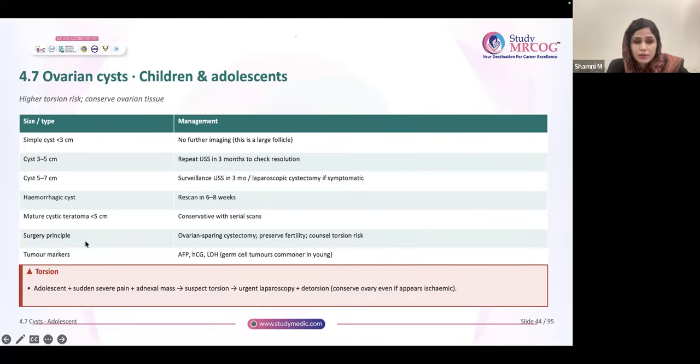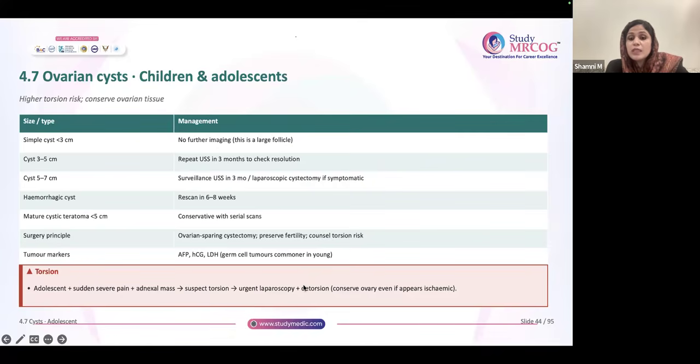Okay, remember this figure. And the surgery principle, especially when you are doing cystectomy, is that we have to do ovarian sparing cystectomy. We have to preserve fertility, and always counsel the patient about the torsion risk. Torsion is the complication we suspect, no? And also remember, if it's a complex cyst, go for all these tumor markers and rule out germ cell tumors also, because that is a very important thing. And an adolescent patient coming with severe pain and adnexal mass, you're suspecting torsion.